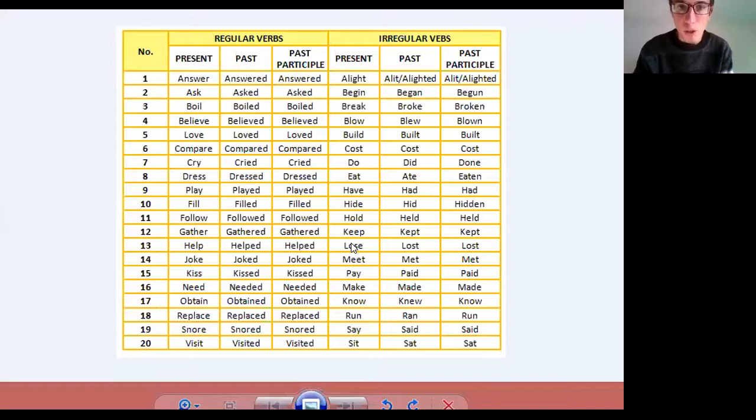For example, regular verbs: answer, answered; ask, asked. For example, in 16 you have need, needed. And the irregular verbs, for example, begin, began, or keep, kept. You see that there is no ending. So regular verbs we add ed to the verbs, and in the case of the irregular verbs, we have no ending, or no suffix.